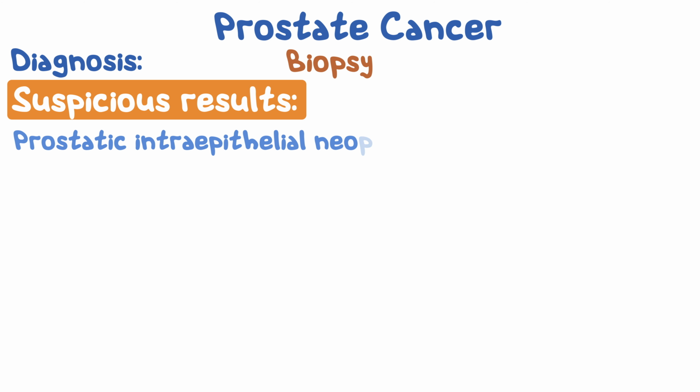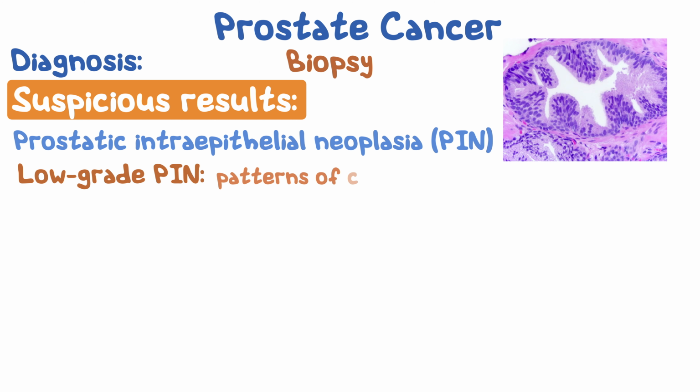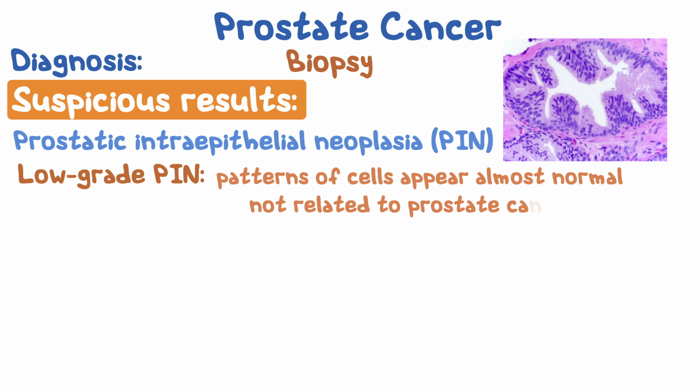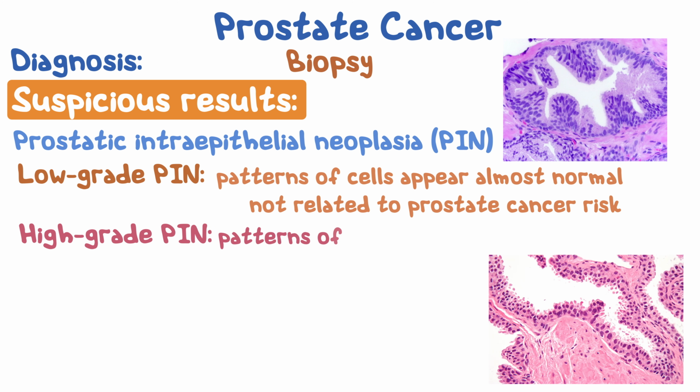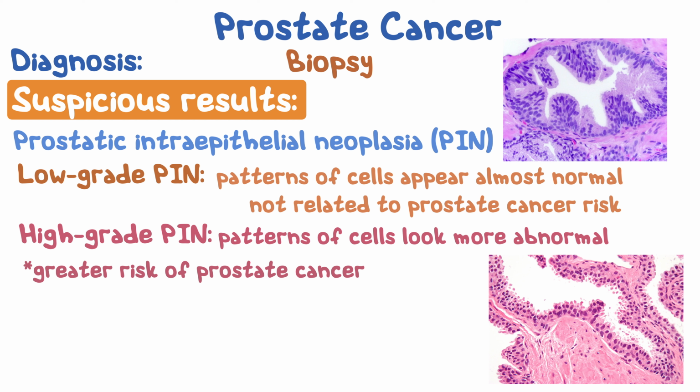In prostatic intraepithelial neoplasia or PIN, there are changes in how the prostate cells look, but the abnormal cells don't look like they have grown into other parts of the prostate, like cancer cells would. In low-grade PIN, the patterns of prostate cells appear almost normal. In high-grade PIN, the patterns of cells look more abnormal. Many men develop low-grade PIN, but it's not related to prostate cancer risk. If low-grade PIN is found, no further action is necessary. If high-grade PIN is found, there is greater risk of prostate cancer. Doctors often monitor men with high-grade PIN carefully and may advise another biopsy.